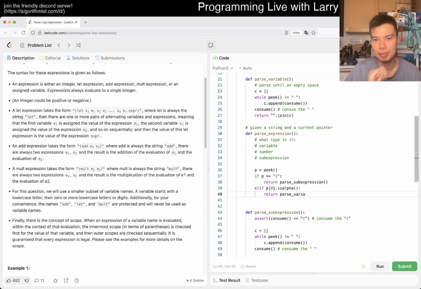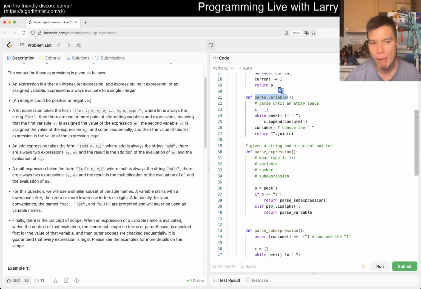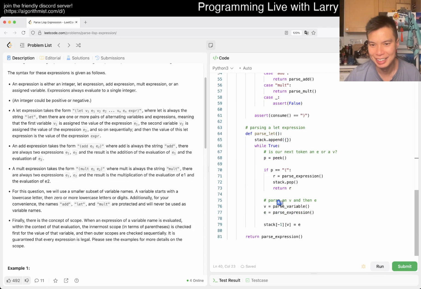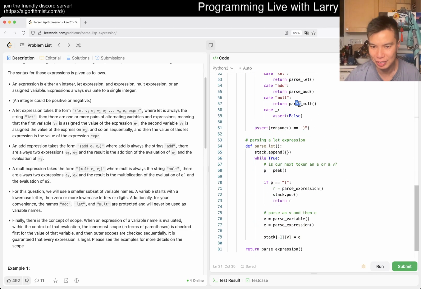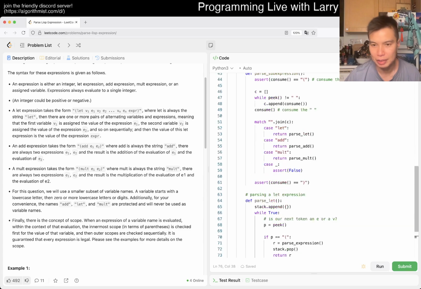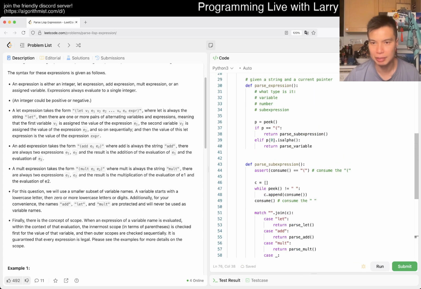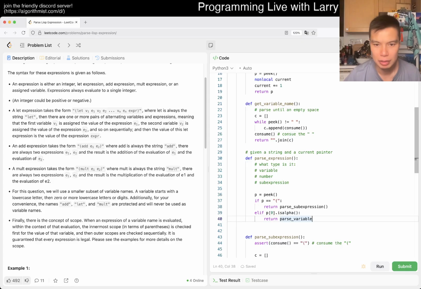No, I mean, parse variable is not quite the right name. Parse variable gets a variable name and not a parse. So actually that is kind of incorrect. Maybe I should get variable name, right? This is so annoying. Because I have to update this here, because what we want now is to parse a variable name, kind of.